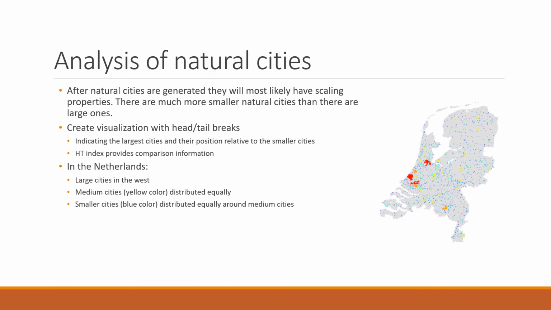The natural cities can be studied after they are created. If they are generated correctly, for example, they will show a long-tailed distribution, with many more small natural cities than large ones. Next to that, they can be visualized with head-tail breaks showing the different sizes or categories of cities effectively. For the Netherlands, for example, the distribution of large, medium and smaller cities can be investigated. It also becomes apparent that the large cities in the Netherlands are clustered very much, while the medium cities in yellow and the smaller cities in blue are much more evenly distributed.